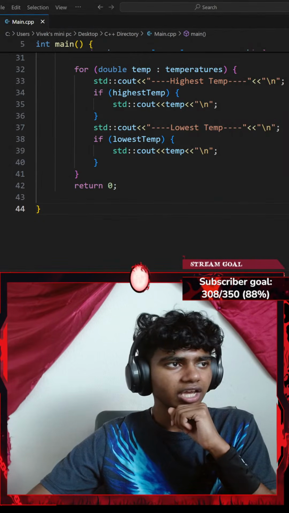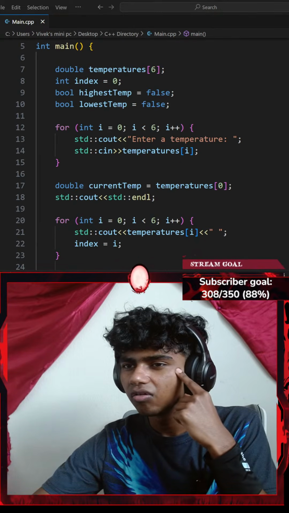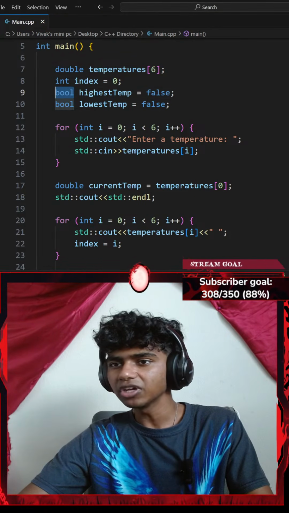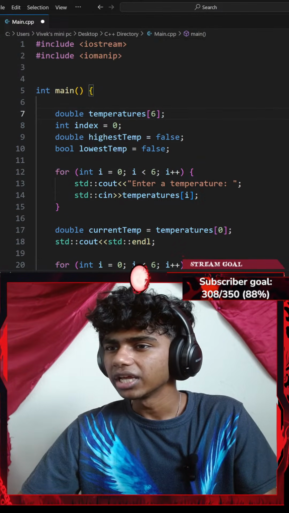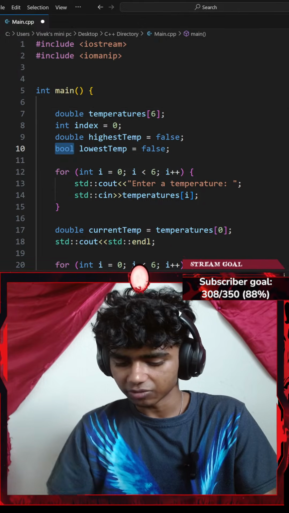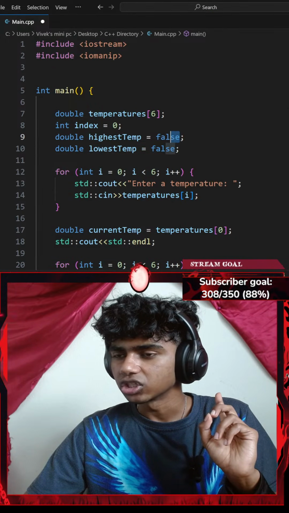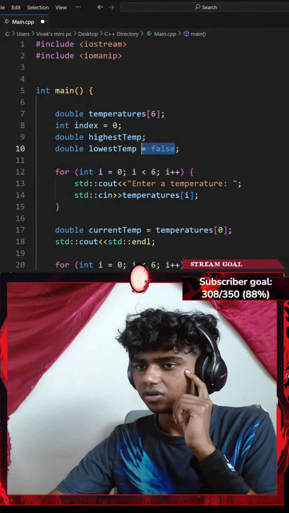Okay, I think I see. Okay, let's see. So instead of going with Boolean flags, let me go with a double. So I'll go with something like double. Inside of my main function is 6. Let me change that to double as well. Okay, so double temperature. I need to set this to something though.